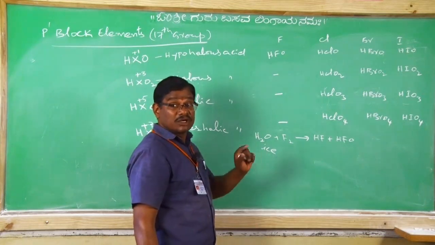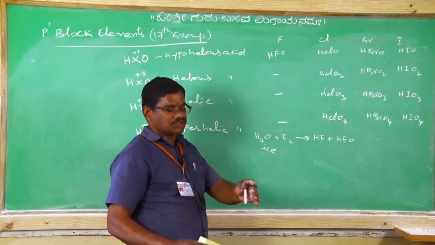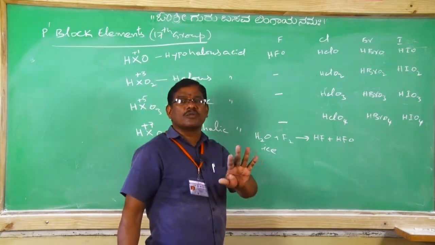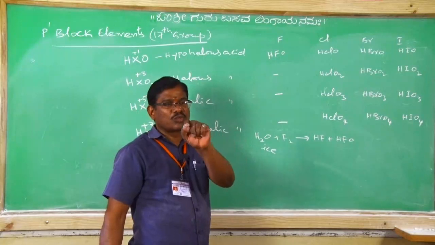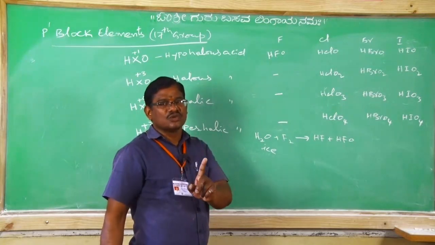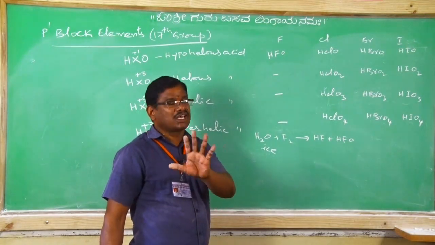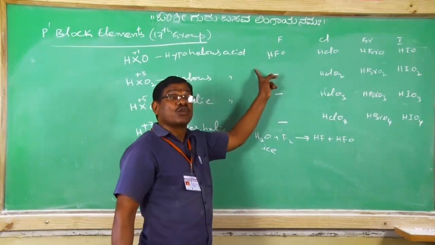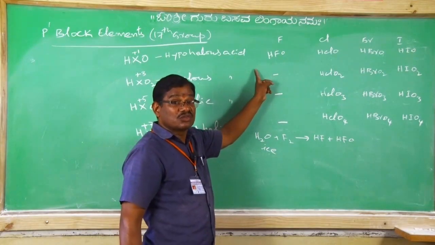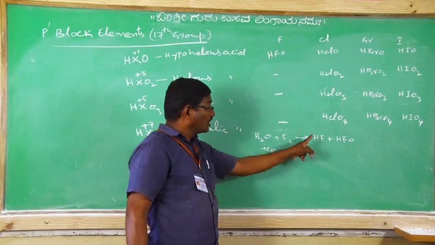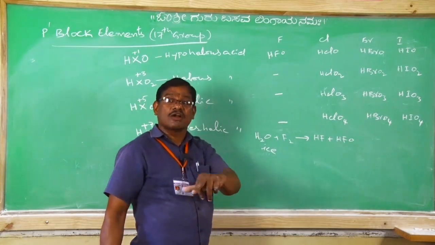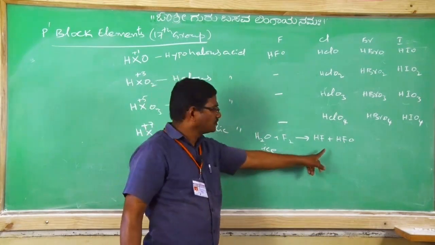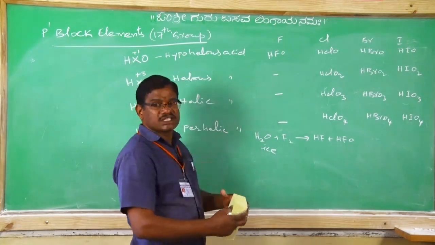Possibility is there. Suppose a question comes, which among the following could not form oxy acids? Elements they will give: fluorine, chlorine, bromine, iodine. In that case, you know chlorine, bromine, iodine are perfectly able to form. Thus, fluorine you can take that. But you should not contradict that fluorine is able to form HFO, but their option is not there. If the option is there, according to the option you have to go. Clear, no? So this is HFO.